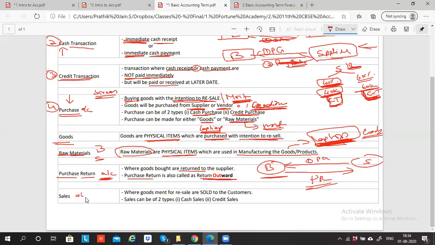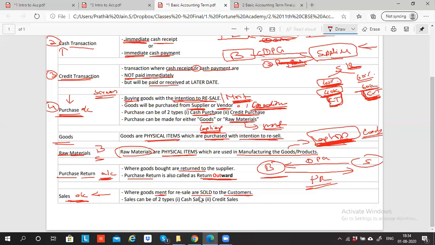What is sales account? Sales account means the goods which you purchase with the intention to resell are now sold. When goods meant for resale are sold, whenever I sell any goods to a customer, I record that in the sales account. When I purchase, I record in the purchase account. When I sell the laptop, I record in the sales account.